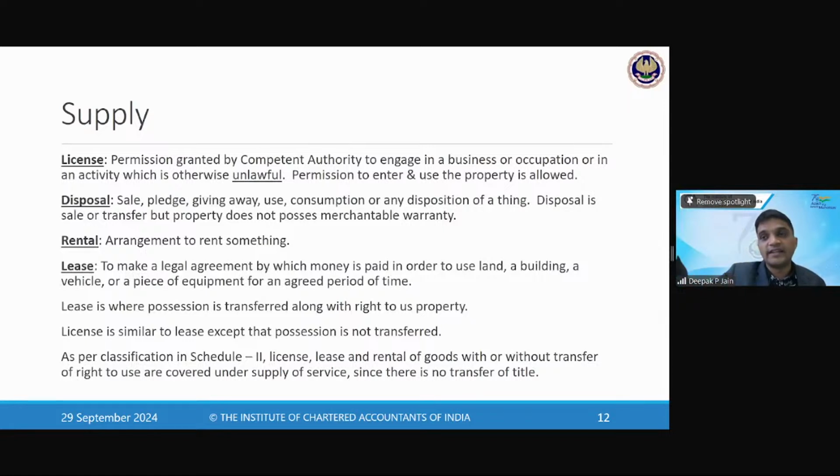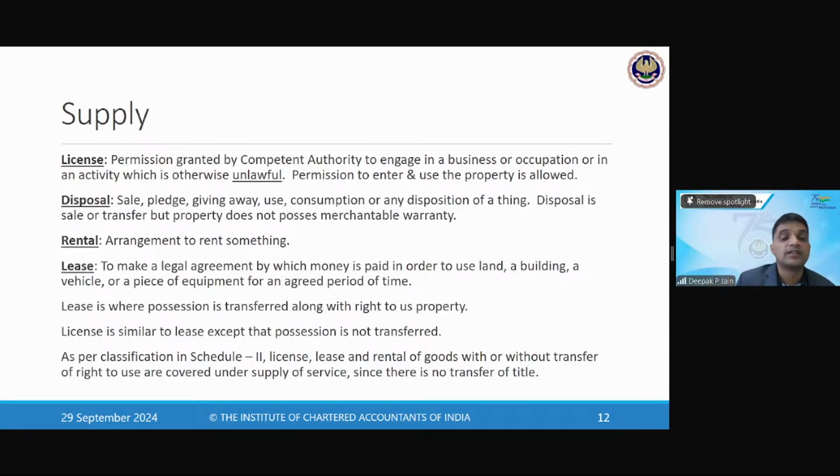If you're not allowing him to use it legally, then that usage is illegal, because you have developed the software and you're giving one part of that license to him. Now, if he's using it without your permission, that will be unlawful usage. But since you are giving him permission, which is granted by the competent authority to engage in the business or occupation which is otherwise unlawful, because of this permission, it's becoming lawful.